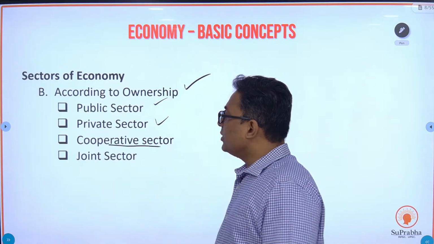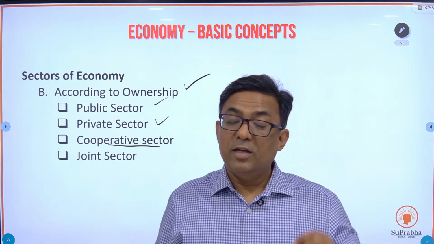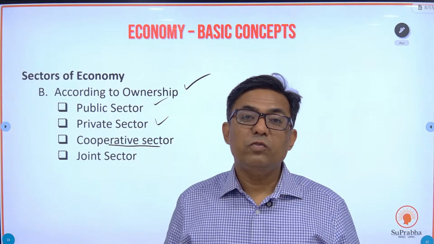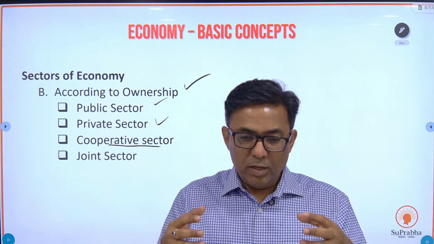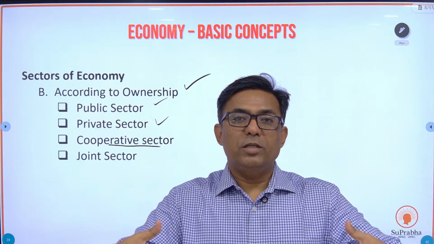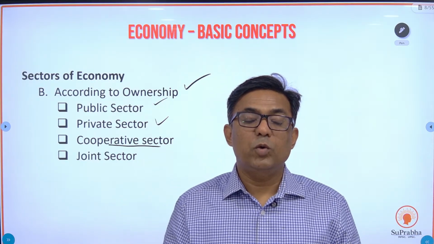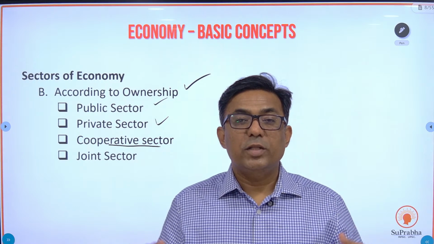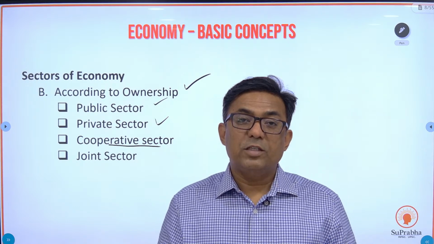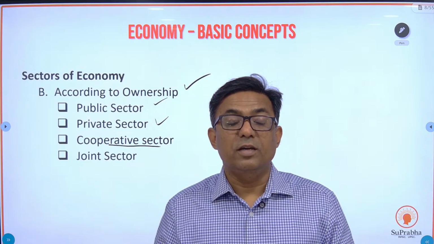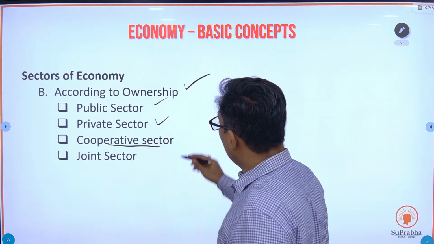Then the cooperative sector, this is a very special kind of private sector. What happens in the cooperative sector? Many people come together and they own an entity. So that is a private sector, but a special type wherein each person will get one vote.